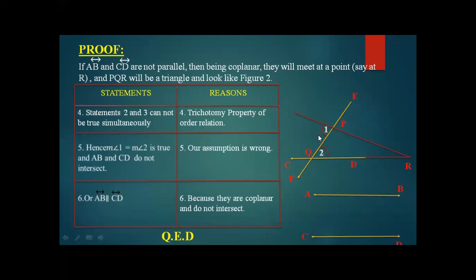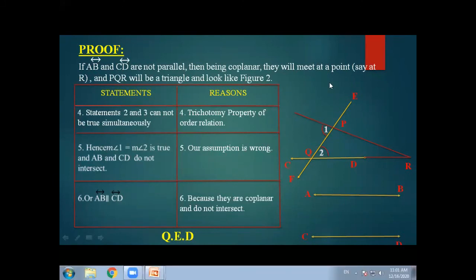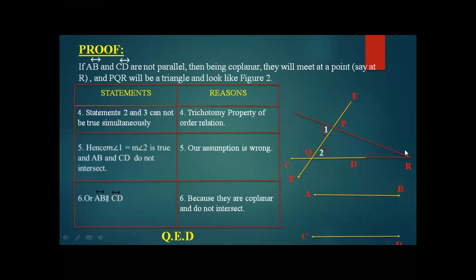The assumption says that the lines are getting intersected at some point. If the lines are intersected at some point, a triangle will be made. So through this figure we can say that PQR is a triangle which is getting formed, and this triangle has an angle, angle number 2. This is the interior opposite angle of angle number 1. Angle number 1 is the exterior angle. So angle number 2 is smaller than the exterior angle through theorem number 1.